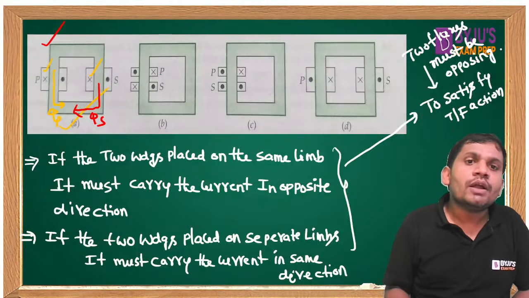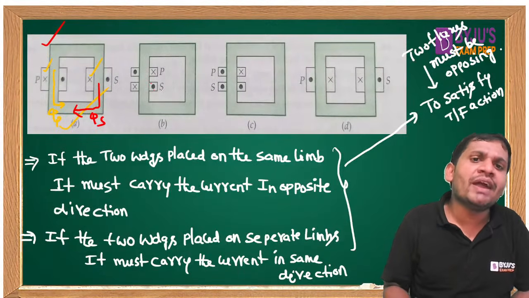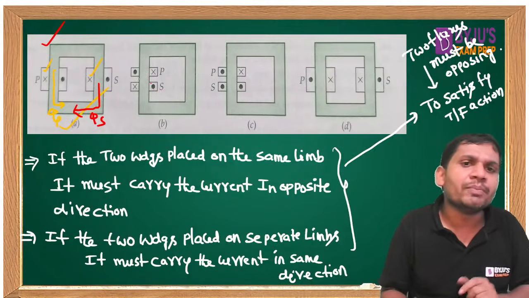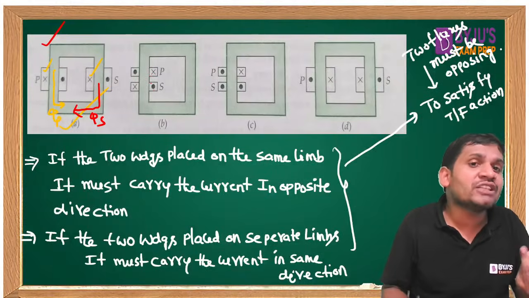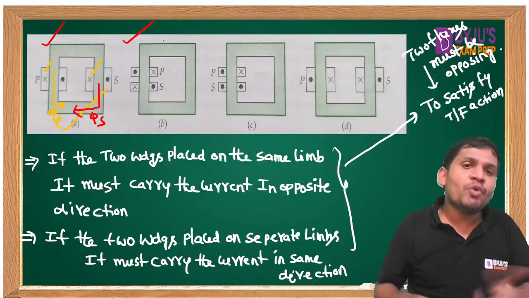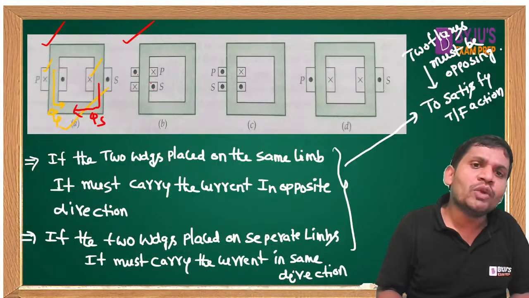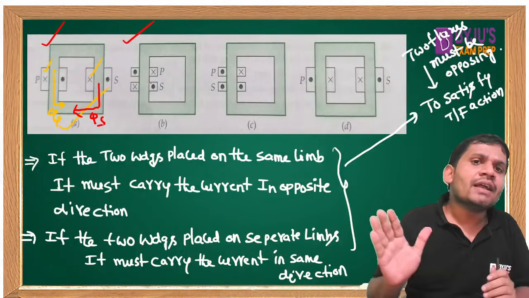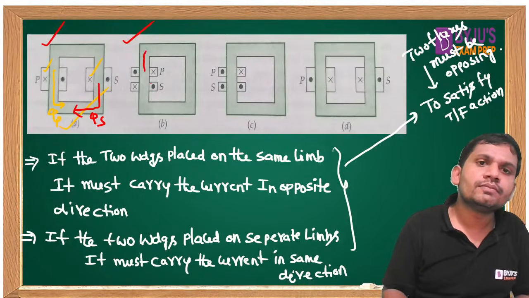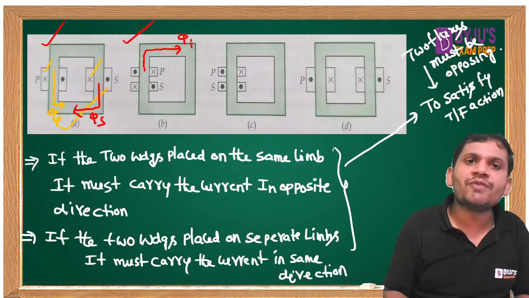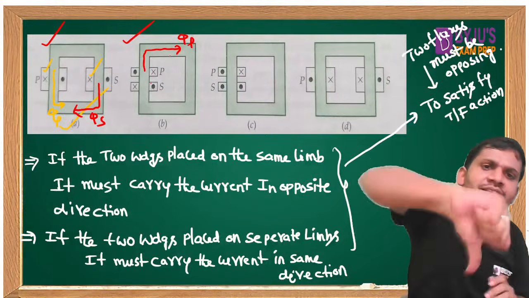See this one. If the two windings are placed on the same limb, primary winding and secondary winding are placed on the same limb, carrying the current in opposite direction, this is also correct. If you want, check this one. Apply the right hand thumb rule here, friends. This current is leaving. This is the direction of the flux. This is the primary flux. Current is entering. This is the direction of the flux.